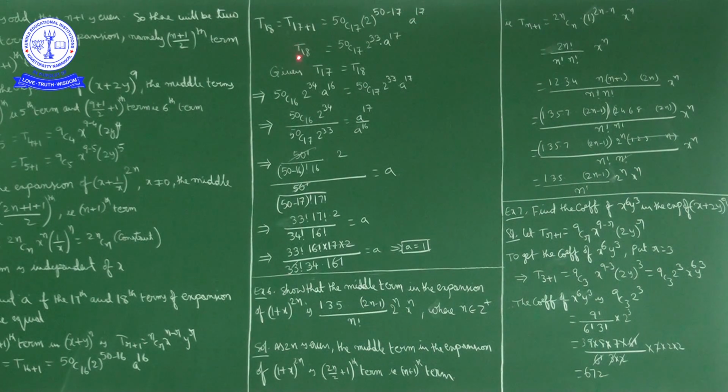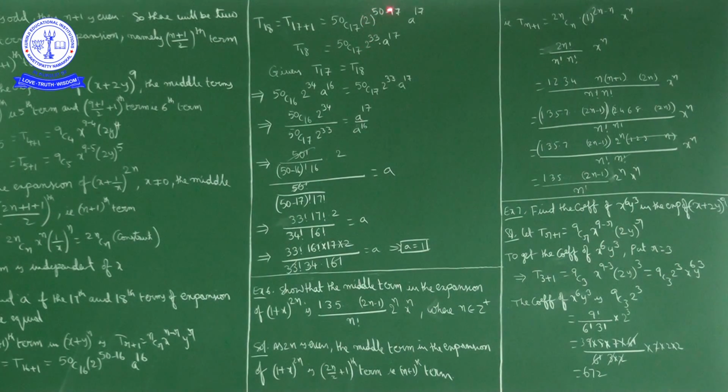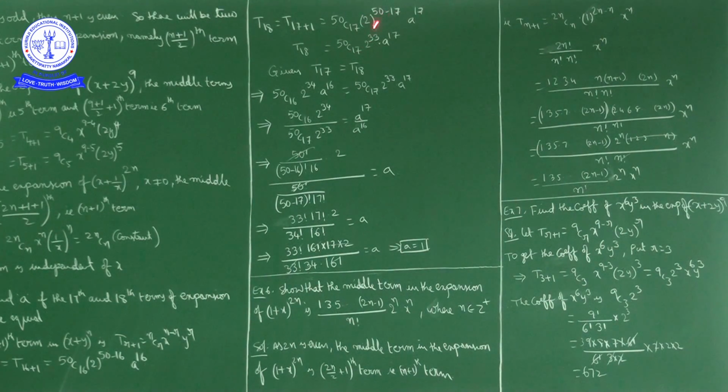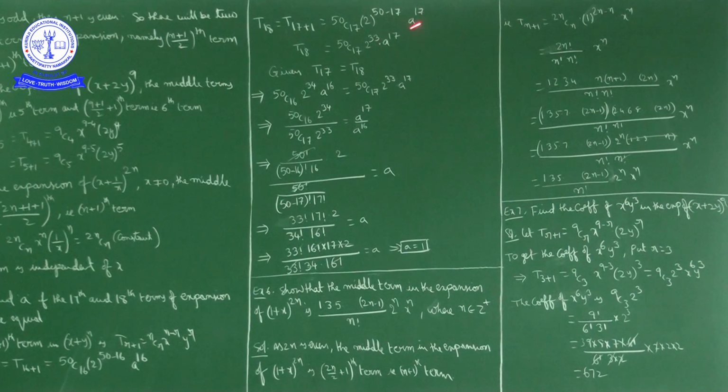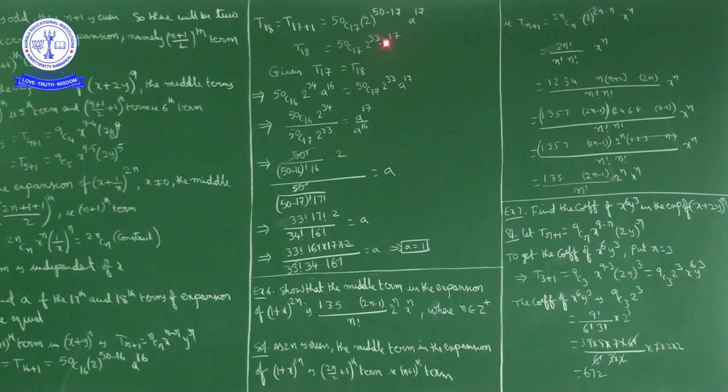So T18 is equal to 50C17 into 2 power 33 into a power 17.